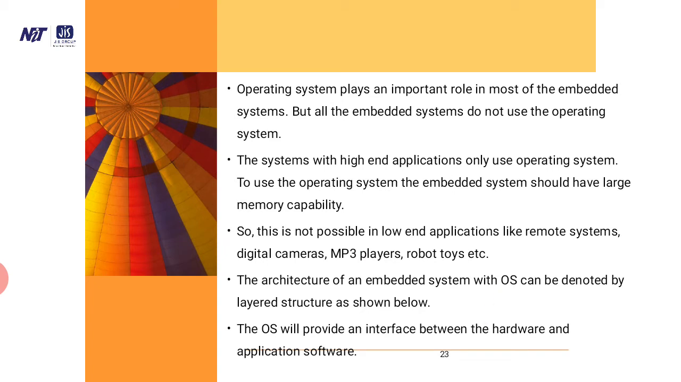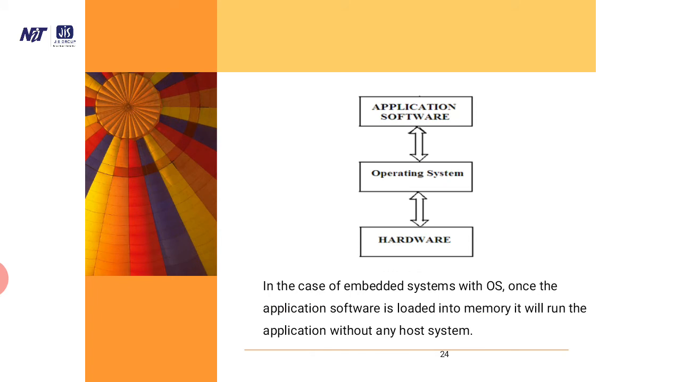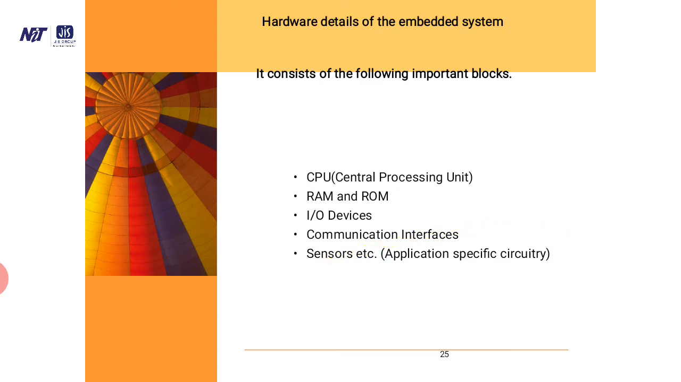The architecture of the embedded system with operating system can be denoted by a layered structure as shown below. The operating system provides an interface between the hardware and application software. So this is the idea: the application software, then operating system, then hardware, and both application software and hardware are interconnected with the operating system. In case of an embedded system with OS, once the application software is loaded into the memory, it will run the application without a host system.